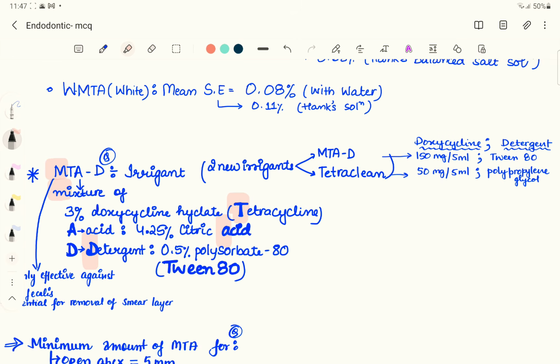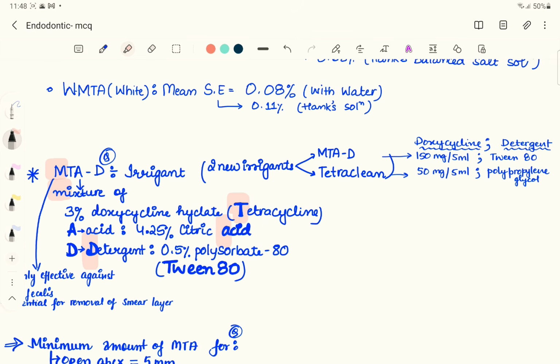So 3% doxycycline hyclate, which is a tetracycline, is used in MTAD. The acid which we use in MTAD is 4.25% citric acid, and the detergent which we use is Tween 80, which contains 0.5% polysorbate 80. There is another irrigant which is also used recently, that's known as TetraClean. So if you compare the MTAD and TetraClean, both differ in the doxycycline and the detergent.